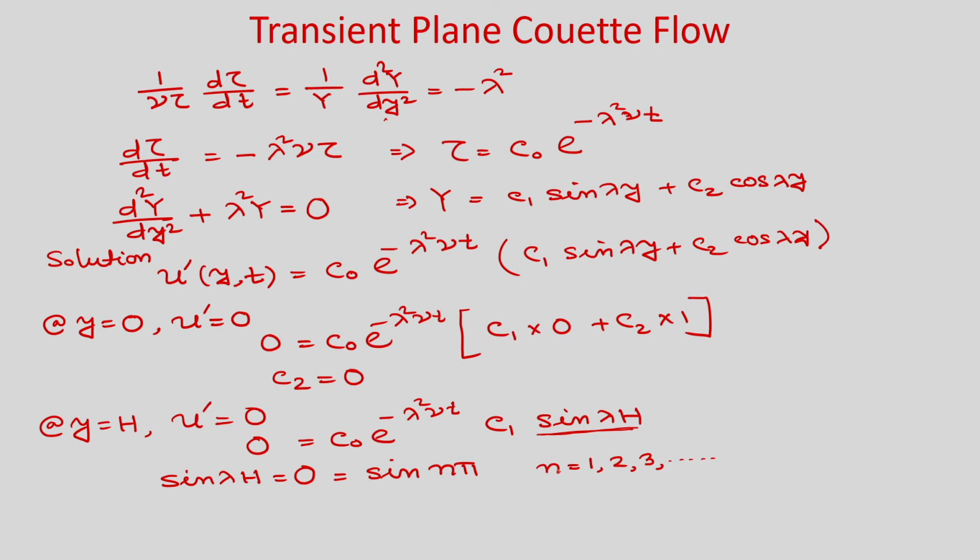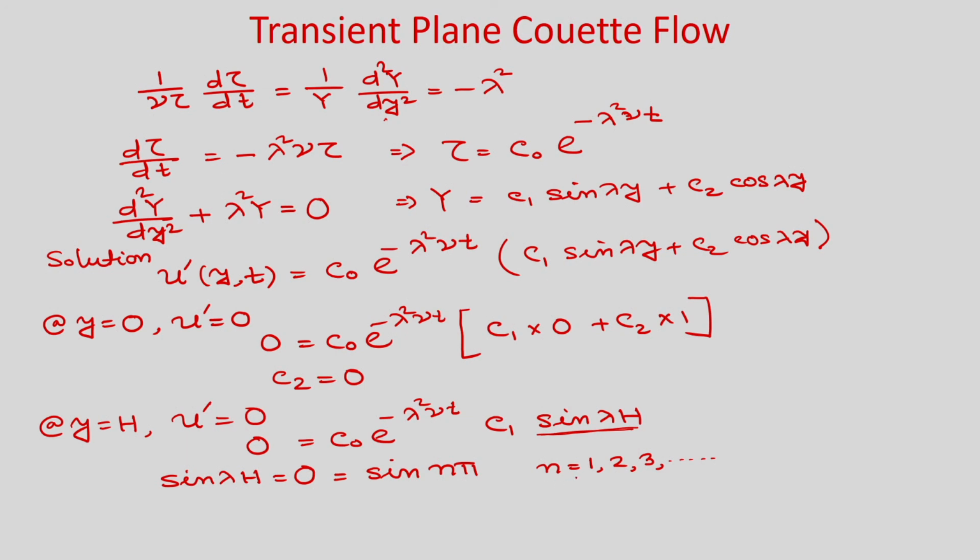Okay. But we will not write n as 0, because if n is 0, then lambda will be 0, and if lambda is 0, then you will not get any solution. That means, for n equal to 0, u prime is 0, right. So, we will not write n is equal to 0.